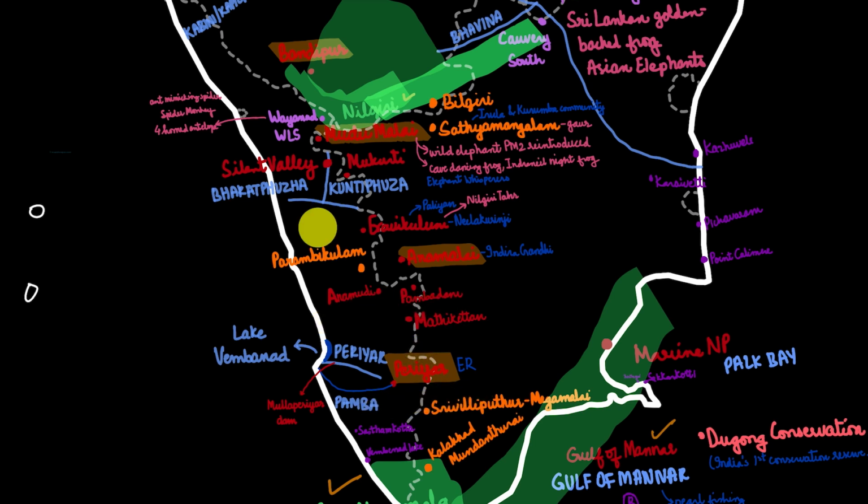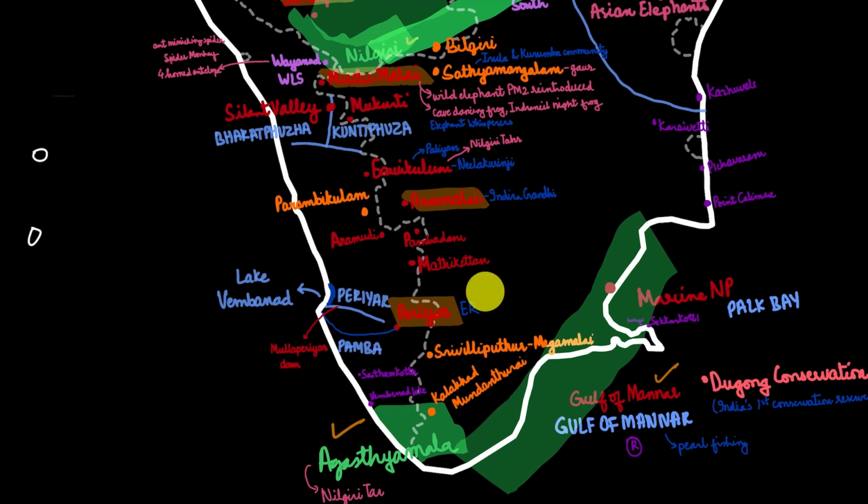These are the national parks. Then we have the tiger reserve as well. So Parambikulam is a tiger reserve and Periyar is a tiger reserve. Periyar basically is on the Pamba river. We've also read about the Mullaperiyar Dam, which is on the Periyar river. Near the Periyar river, we have Lake Vembanad, which is right over here. So this is Lake Vembanad.